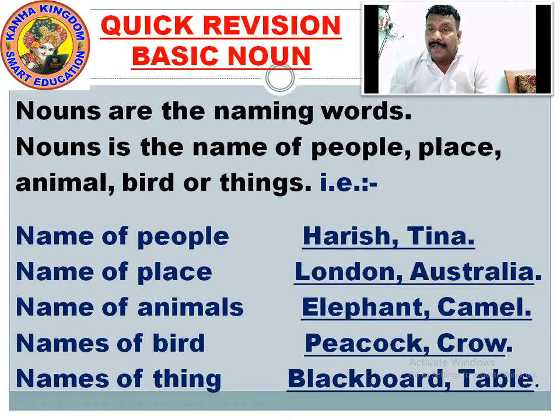Nouns are the naming words. The definition is, a noun is the name of people, place, animal, bird or thing.